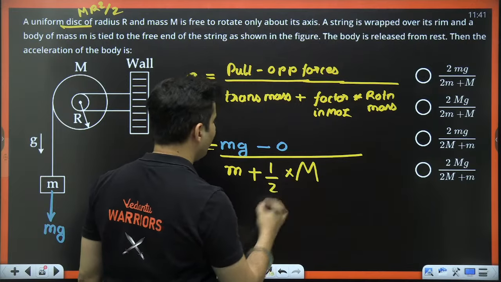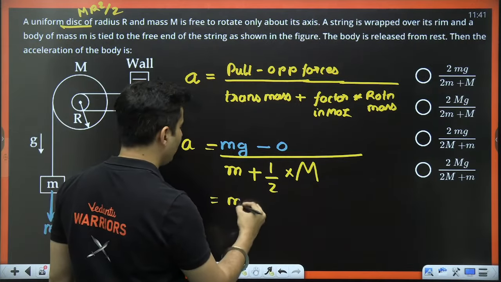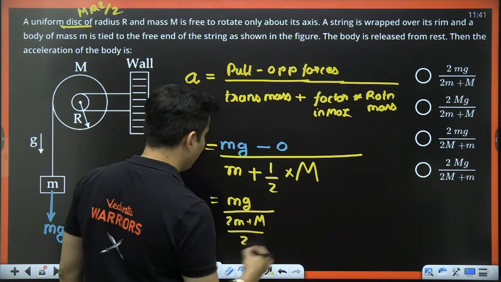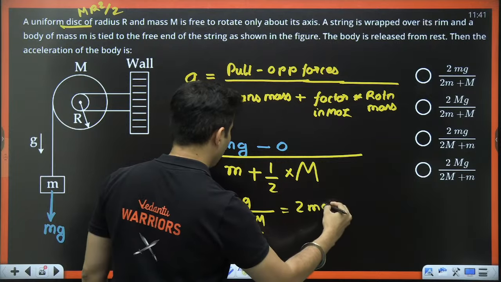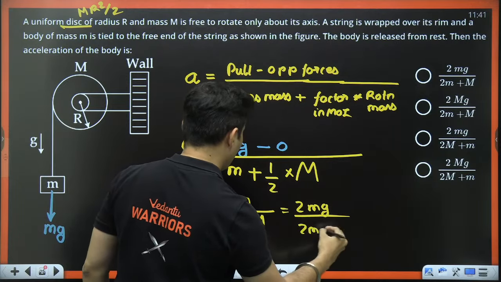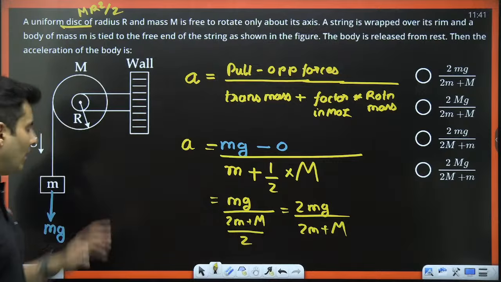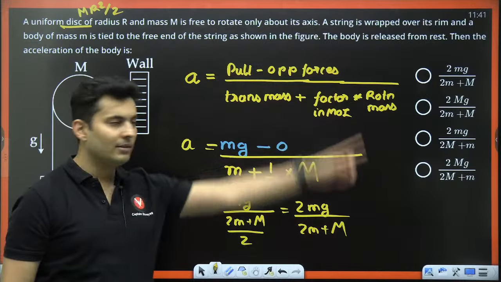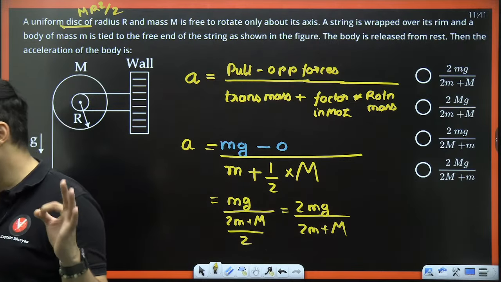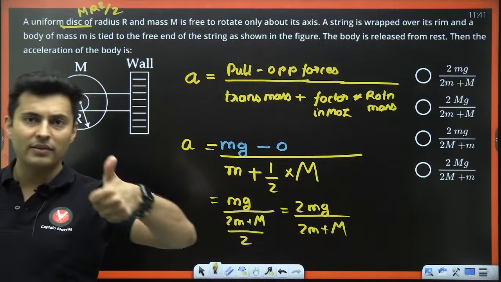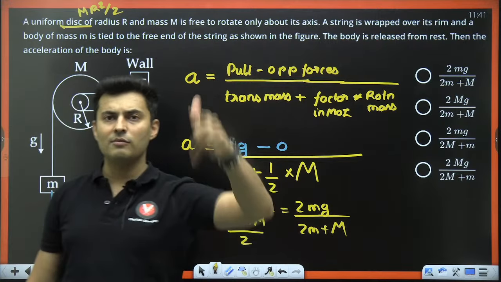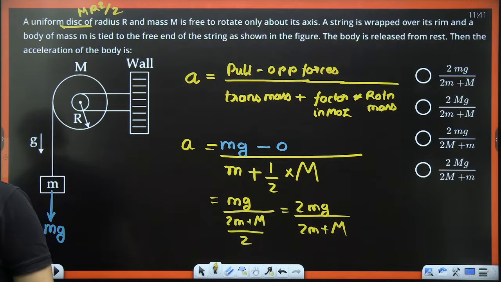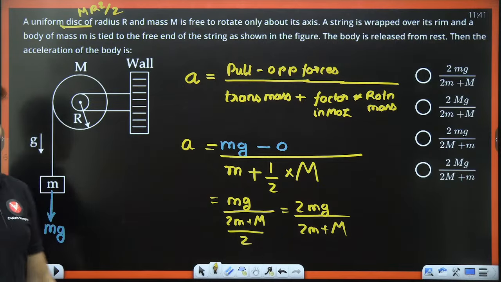So you put half over here. You can take the LCM. This will become mg divided by (2 small m plus capital M, whole thing divided by 2), which is 2 small mg divided by 2 small m plus capital M. This is how easy the formula is: 2 small mg by 2m plus capital M. Exactly, which is option A. Understood? Isn't this a much easier trick? Without drawing a free body diagram, without writing a torque equation, without writing Newton's law equation, without writing a is equal to alpha R, nothing is needed. Directly only you can solve it.